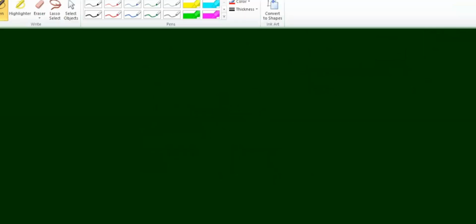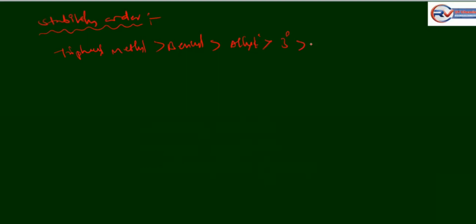Okay, let's see the order of stability of the carbon free radical. Stability order: triphenyl methyl is greater than benzyl, allyl, then tertiary, secondary, primary, and methyl free radical.